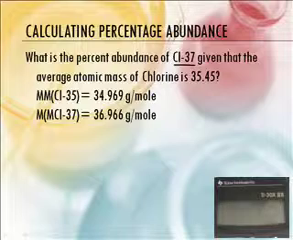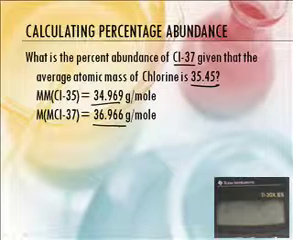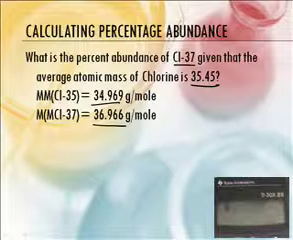Given the fact that chlorine has an atomic mass of 35.45, and we're given the actual values for chlorine-35 and chlorine-37, this is actually kind of doing that problem we just did a little bit backwards. So to do that, let's get a bigger screen because we're going to need some more space.